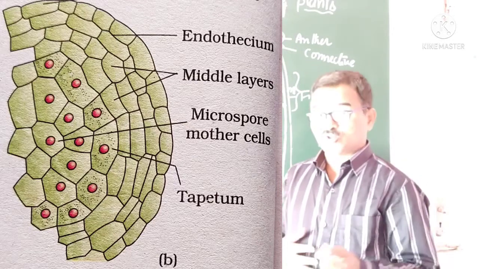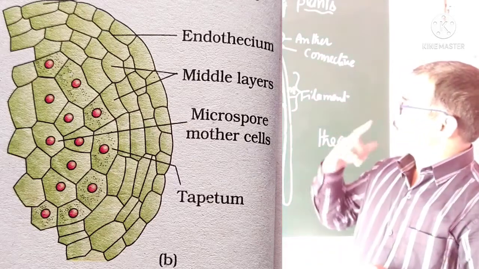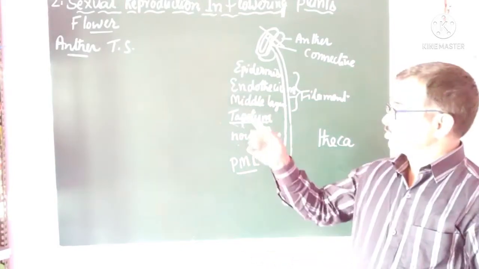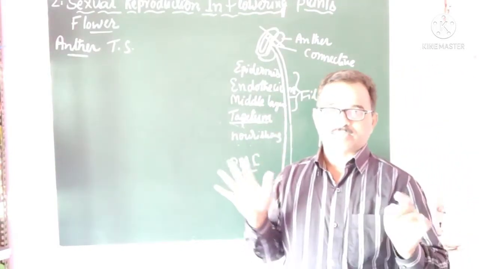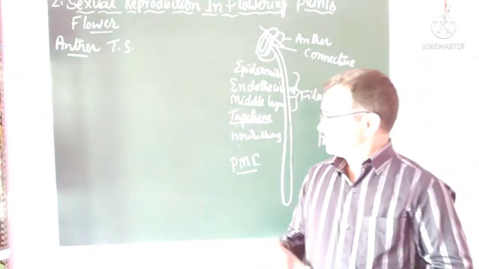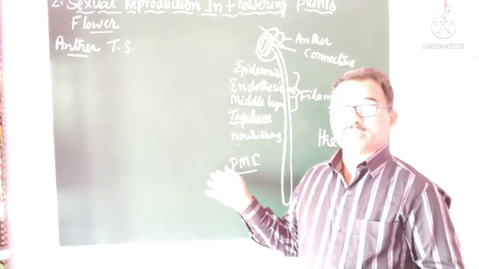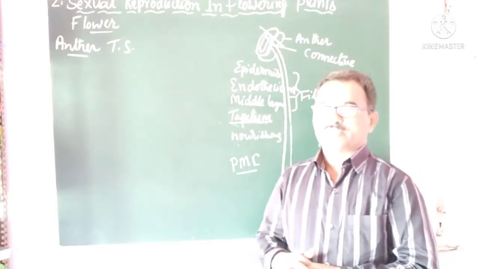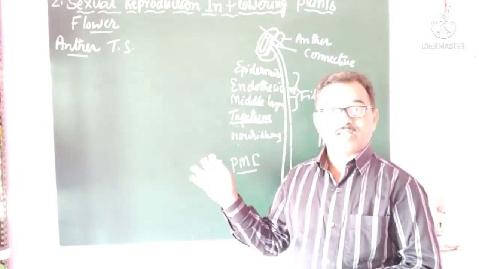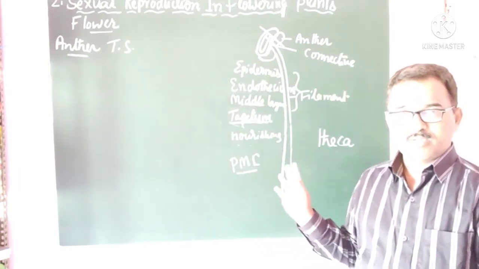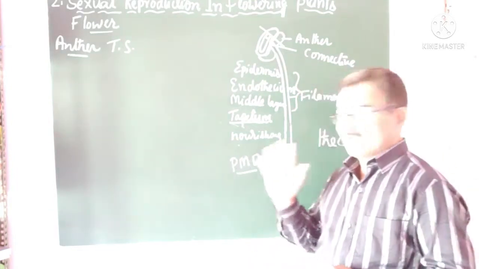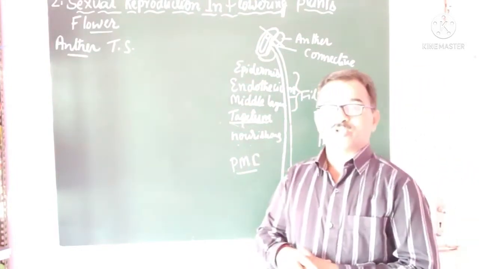So for this purpose, you have to draw the diagram: the TS of anther, and the structure of microsporangium. These are all essential. After this, what is microsporogenesis? After this, we are going to study gametogenesis, the pre-fertilization events. Here, production of the male gamete is called microsporogenesis. Don't forget, in human reproduction, the third chapter, it is called spermatogenesis. Here, microsporogenesis. So what is this microsporogenesis?